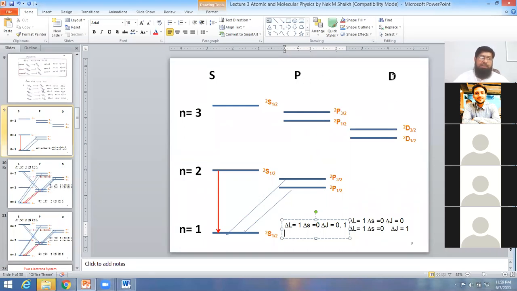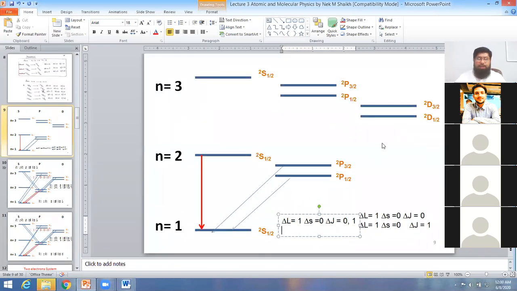If the electron is in the d orbital, its term values are 2d 3/2 and 2d 5/2. Here, if the electron is in the s orbital, is it possible that the electron can go down into the s orbital? No, sir.